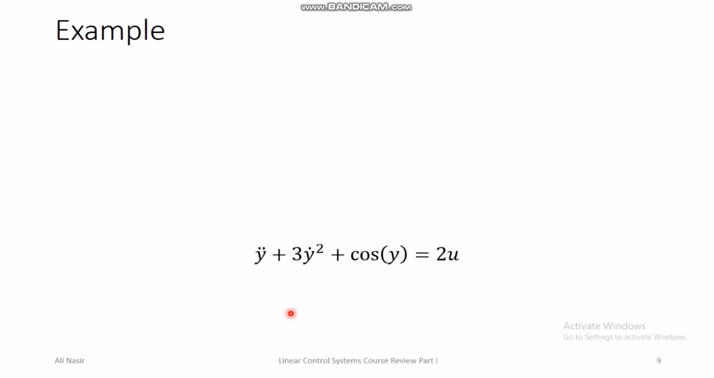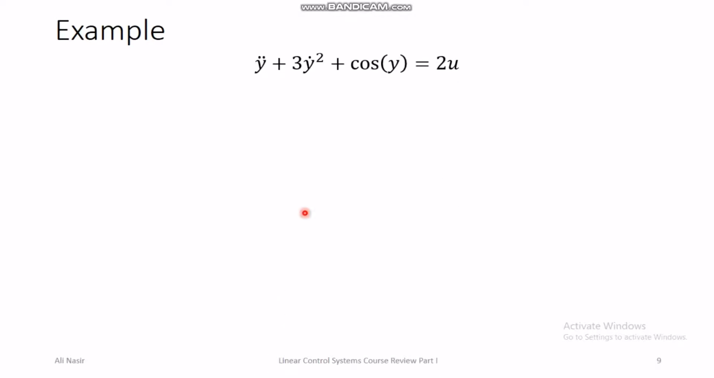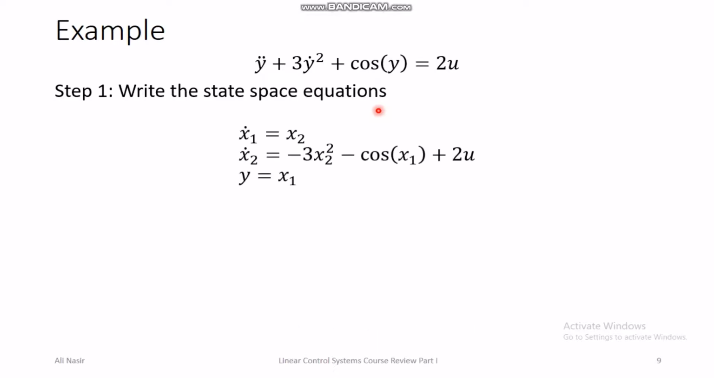Then there is an example of linearization. Suppose you have a nonlinear system y double dot plus 3y dot square plus cos of y is equal to 2u. So here this is a nonlinear term and this is a nonlinear term. So this system is a nonlinear system. So step 1 is to write the system in state space equation.